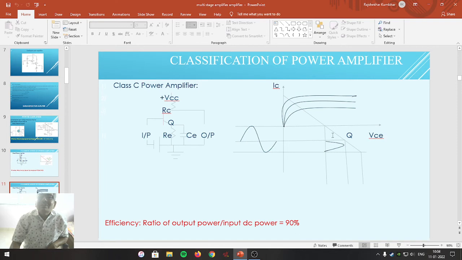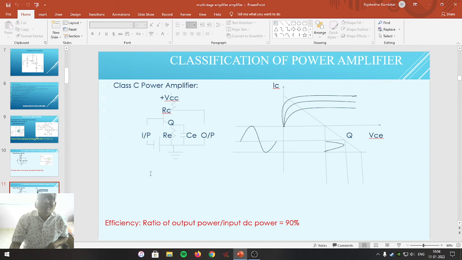So here is the load line, and the operating point is adjusted in the cutoff region. If the operating point is adjusted well below the cutoff point, then collector current will flow in less than half of the positive input cycle. The efficiency of this class C power amplifier is almost 90%.